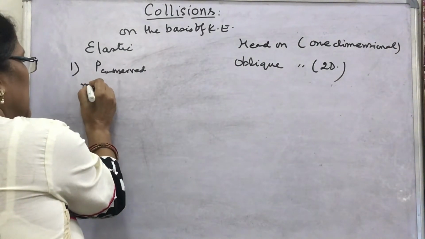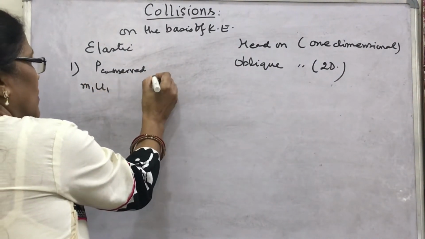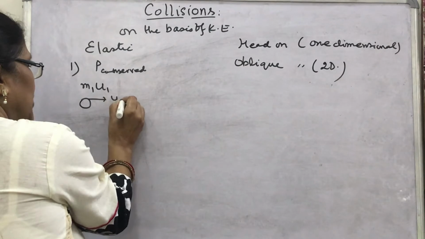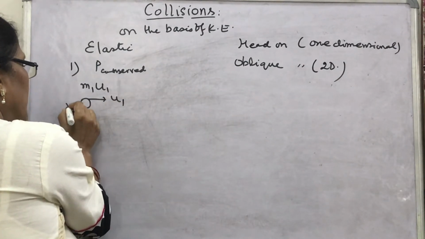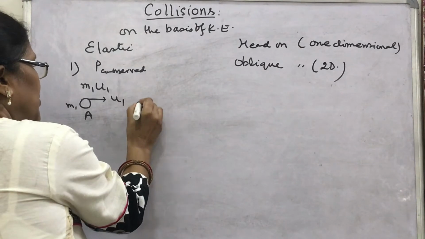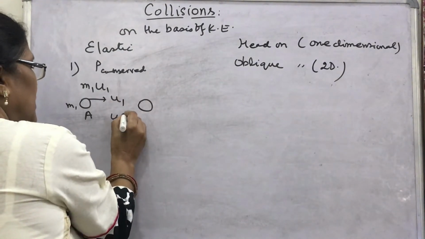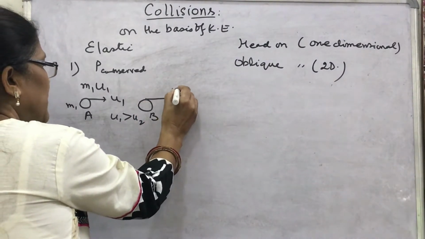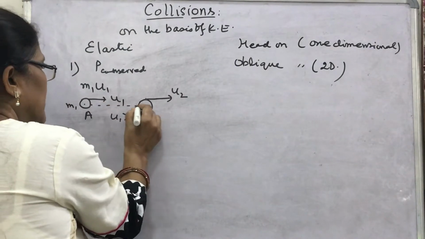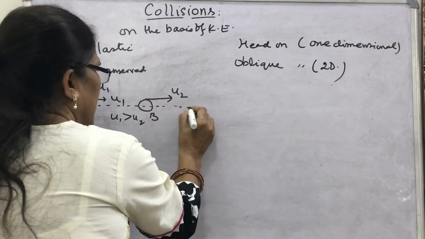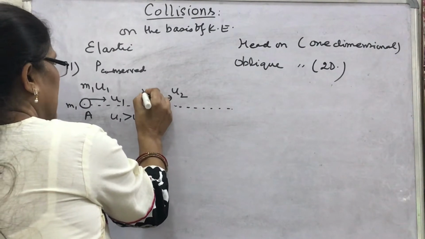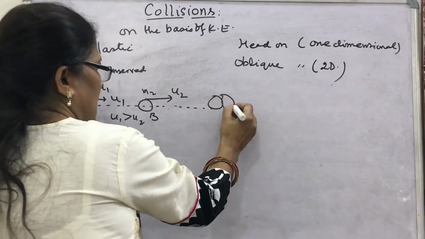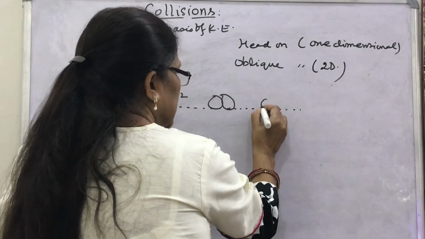What will you write here? Object A of mass m1 is moving with velocity u1, and u1 is greater than u2. The other object B, of mass m2, is moving in the same direction with velocity u2, and their centers of mass are on the same line. They collide with each other and along the same line they get separated.